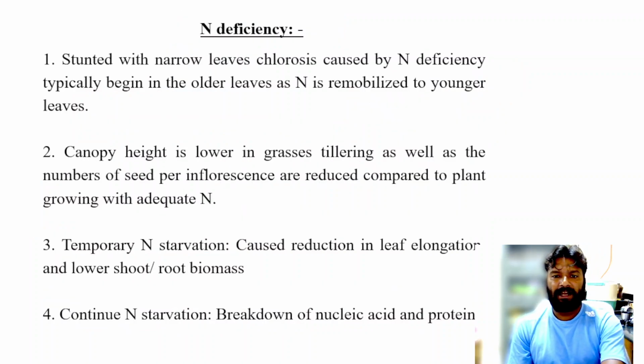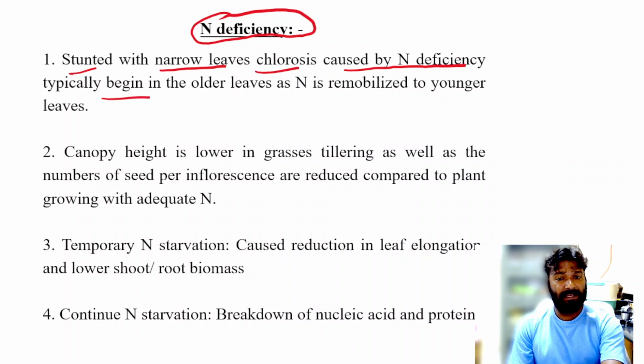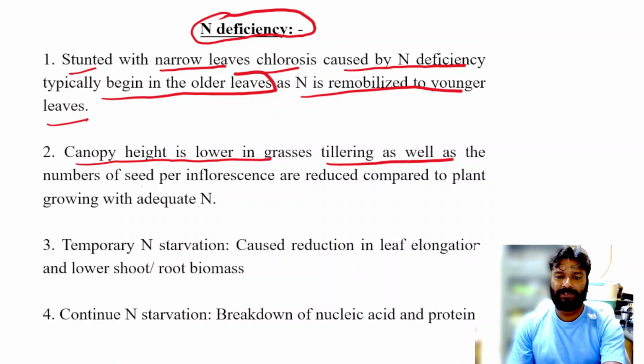Then next point is the nitrogen deficiency. It causes stunted growth with narrow leaves. Chlorosis caused by nitrogen deficiency typically begins in the older leaves, and nitrogen is remobilized to the younger leaves. Canopy height is lower in grasses, tillering as well as the number of seeds per inflorescence are also reduced.